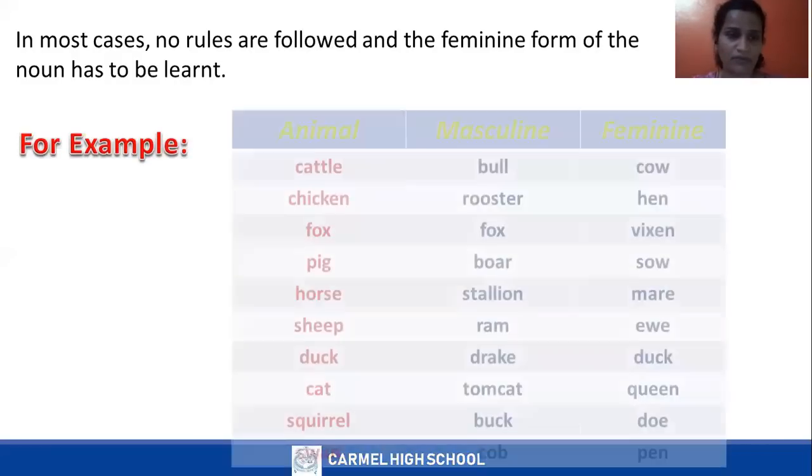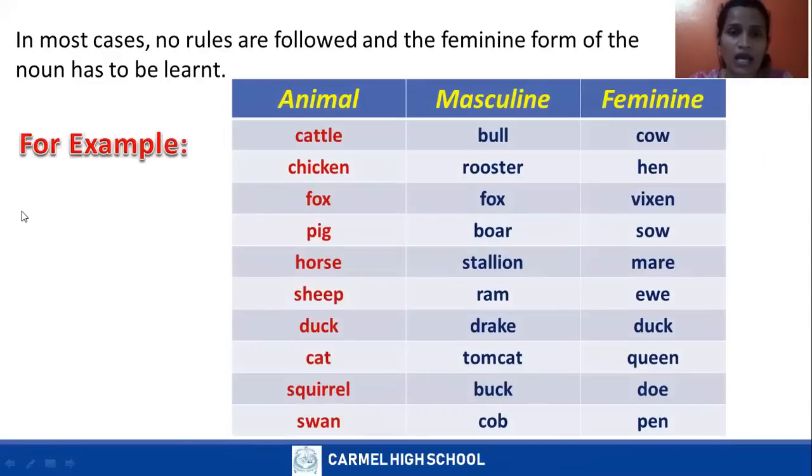For example, look at these categories and we are going to read out all the masculine and feminine genders. First one, cattle, bull. You all might have seen a bull, right? Yes. Bull is a masculine gender. Cow is a feminine gender.